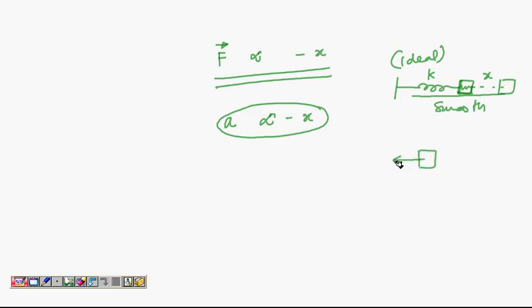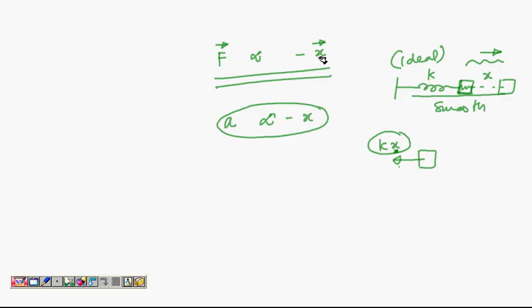Now spring starts applying a force like this, kx. So you see the displacement given to the block was to the right, but the force acting on the block is to the left, and it is also proportional to x. The spring force depends on x. More is x, more is the spring force. So force is proportional to displacement, directed opposite to it. So this is the criteria for a simple harmonic motion.